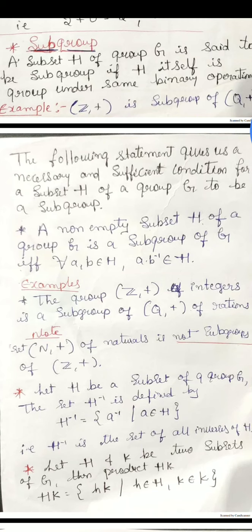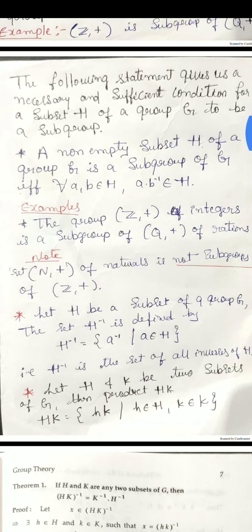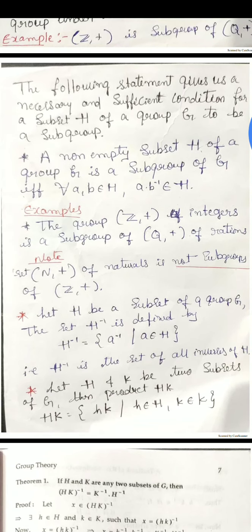Example, the group Z comma plus is a subgroup of Q plus.